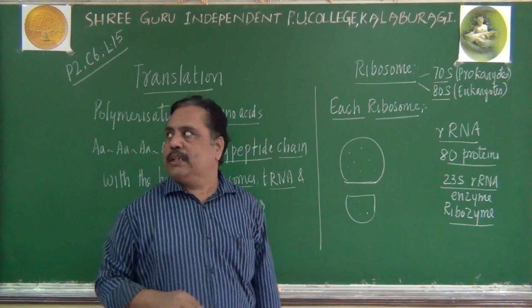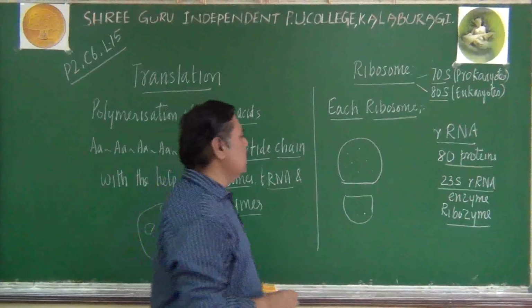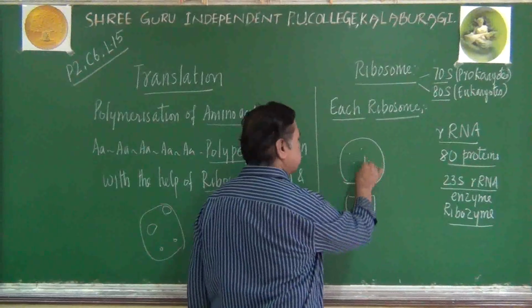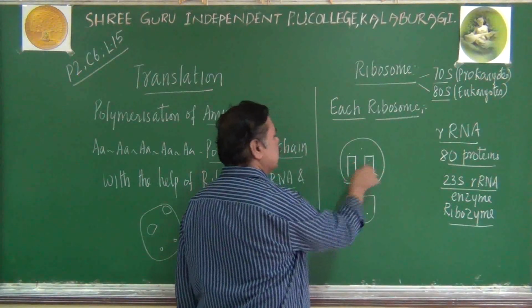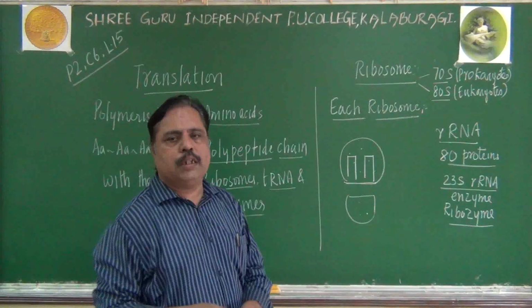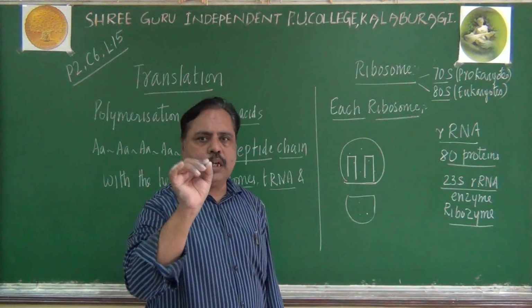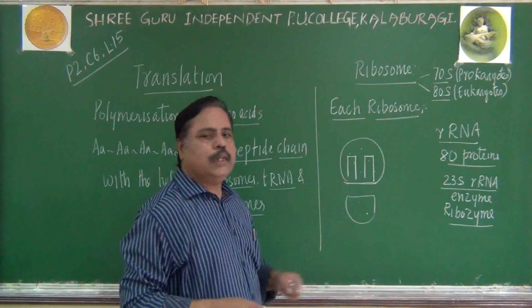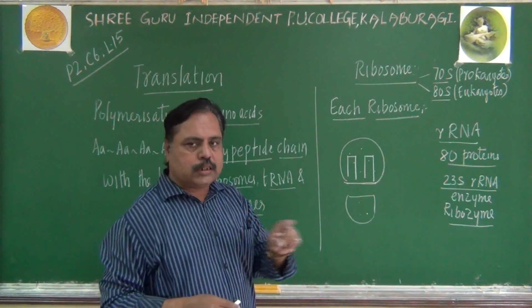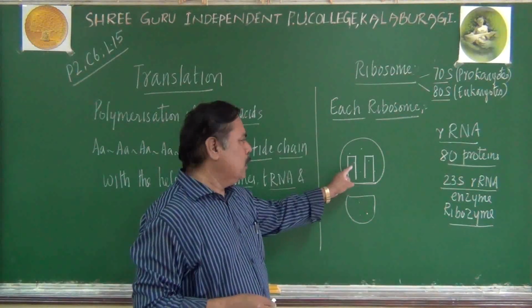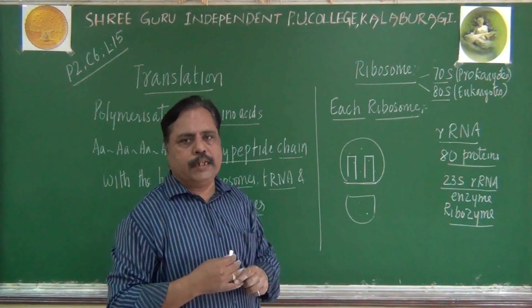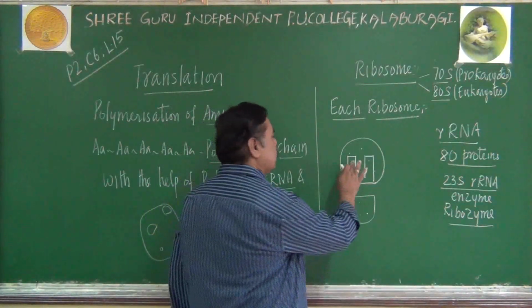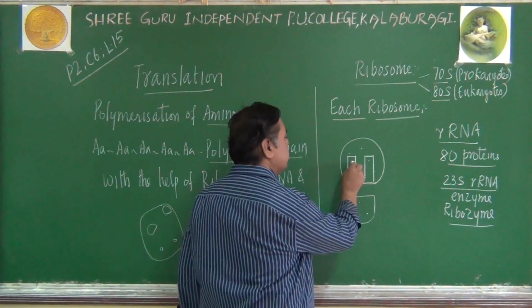In addition to this, there are two windows present in the ribosome. In the larger subunit of the ribosome, there are two windows or two slits. One of the windows is called the P site.